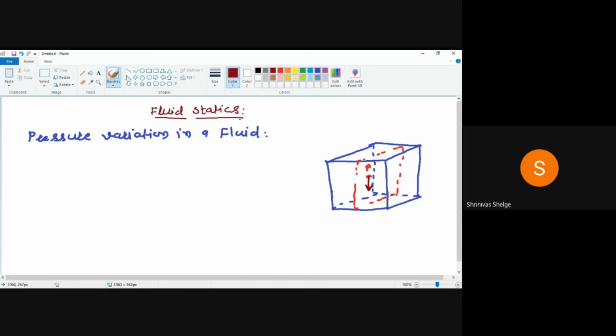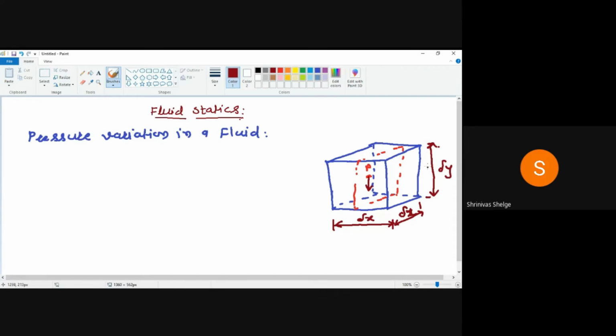Whenever we want to find the weight, we will go with the weight density. Suppose this is a parallelepiped element whose sizes are delta x, delta z, and delta y.